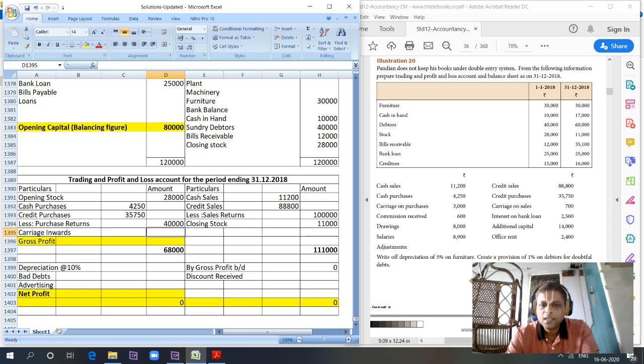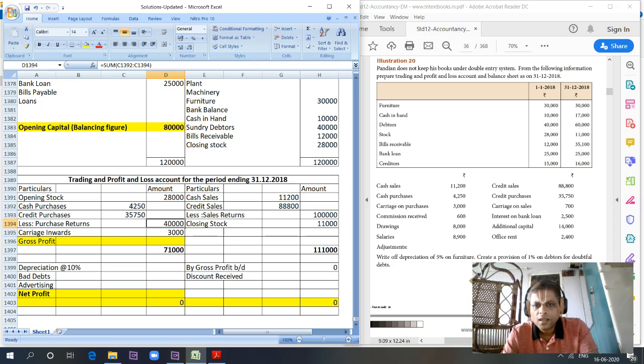Carriage on purchases is called carriage inwards. Either way we can call it. Carriage inwards is when you move the stock into the godown. That happens when we purchase goods, right? Carriage on purchases is 3,000. Carriage inwards 3,000. Do we have carriage outwards?